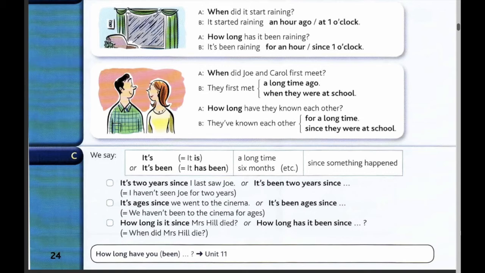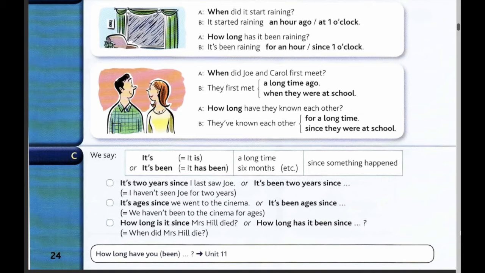Section C. We say it's or it's been a long time or 6 months since something happened. So when you talk about the last time something happened, you can use the present simple or the present perfect.